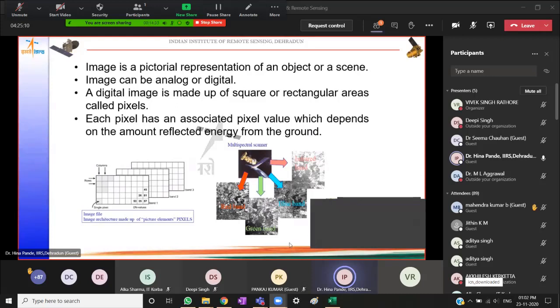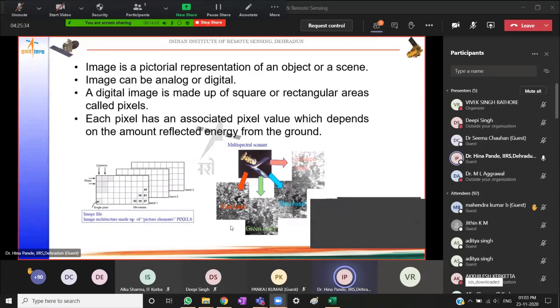Now, a combination of these bands would be displayed on screen, or with a combination of these bands, I could take a hard copy photographic output and use that for interpretation. Right? Now, this kind of data is also called raster data, which is in the form of rows and columns.